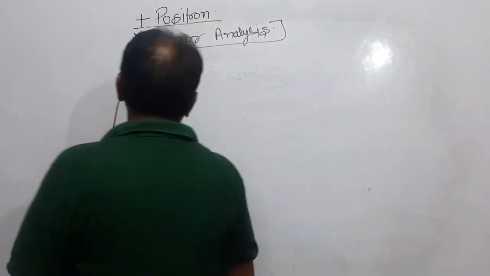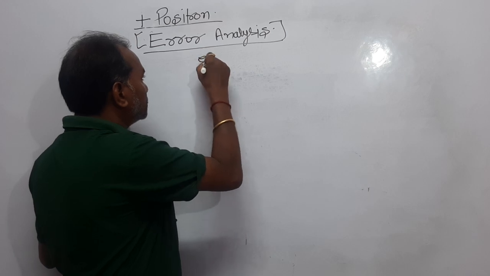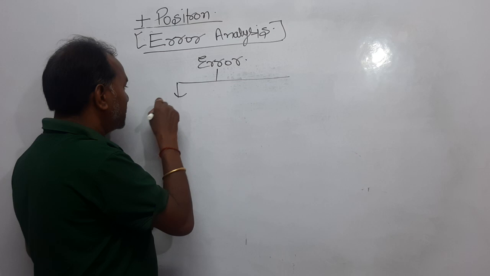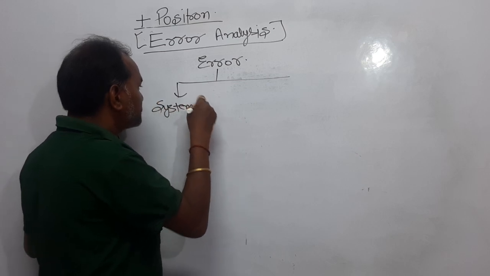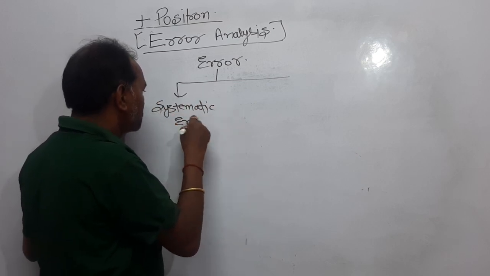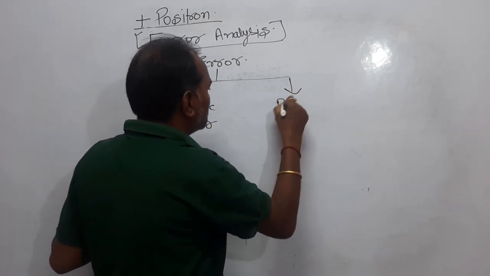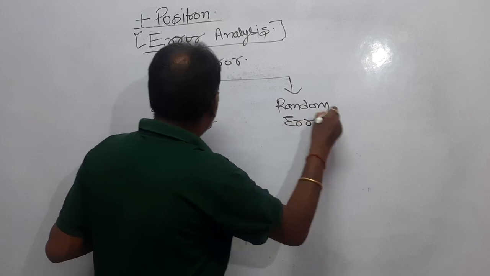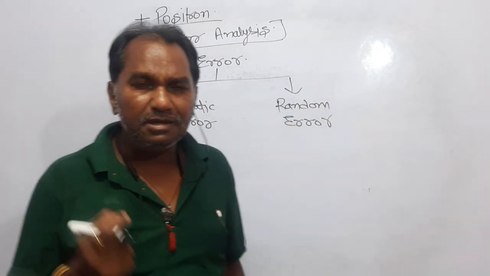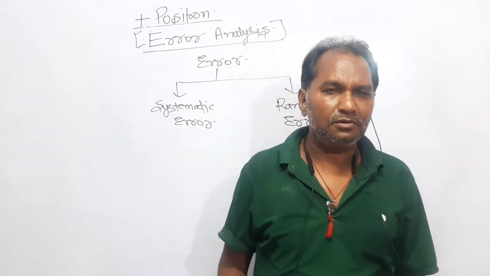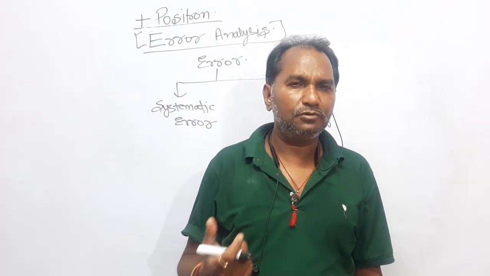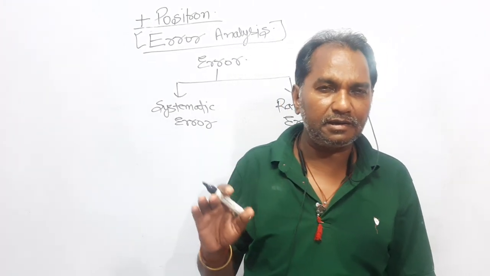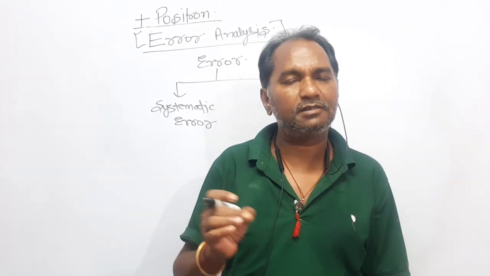Now, dear students, error is basically divided into two types. One is a systematic error, and another is a random error. Systematic error means there is a root cause why the error is coming, and you can minimize it. I will not say that you can completely eradicate that error, but you can minimize it by taking precautions.